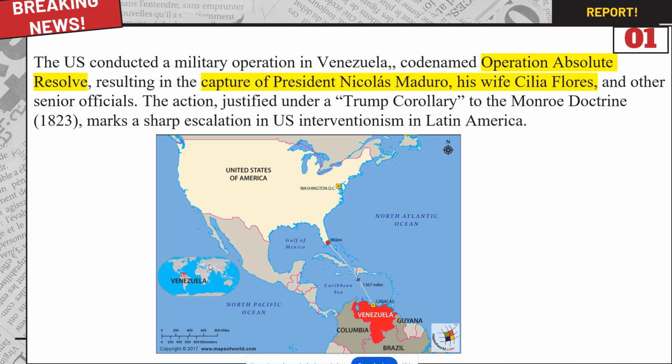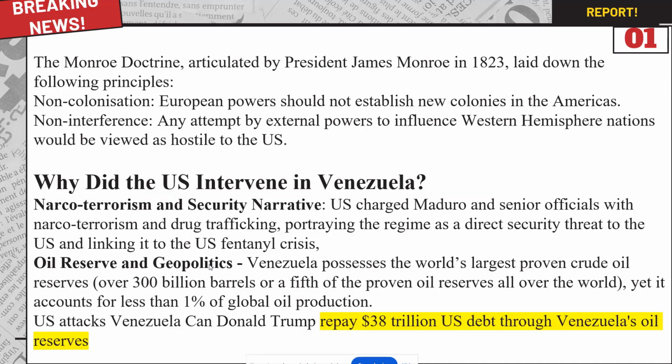Long back, Venezuela said that it is not going to make oil transactions in US dollars, and the whole game is of the US dollar, because if they do not make payment in US dollars, the US is going to suffer. They started trading with Russia, they started trading with China, and they started trading in their local currency, which became an open challenge to the US, and that is one of the reasons this doctrine came into the picture.